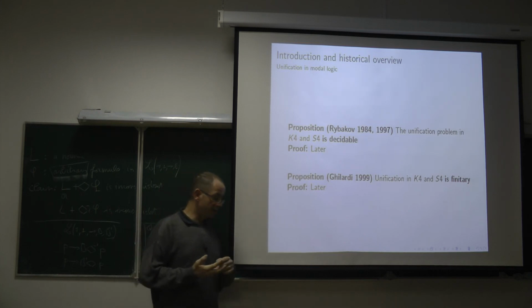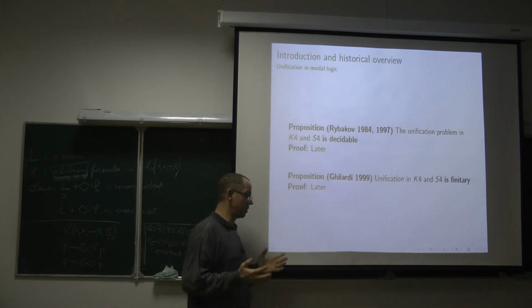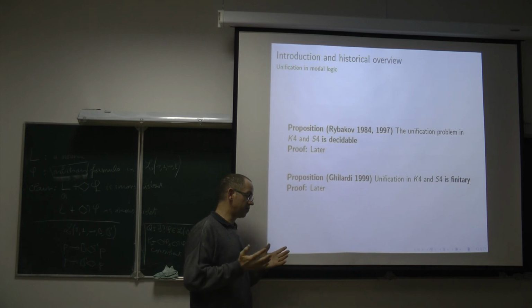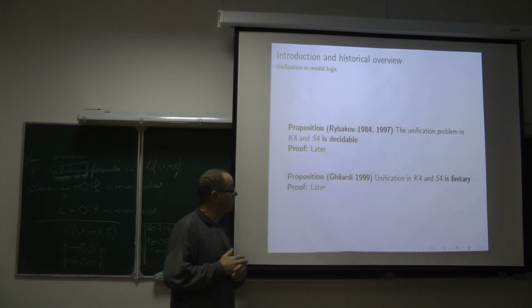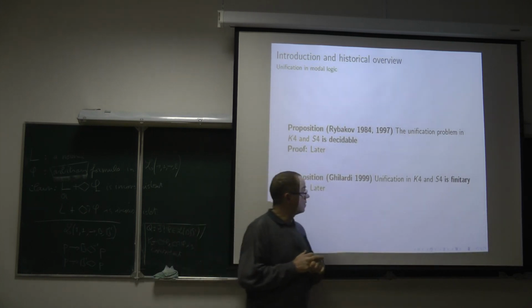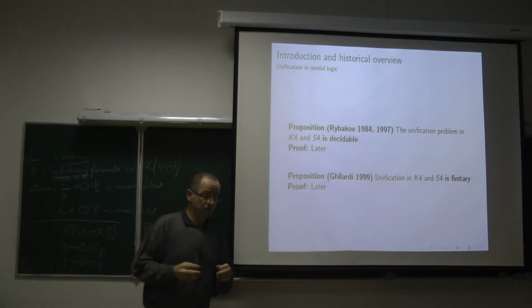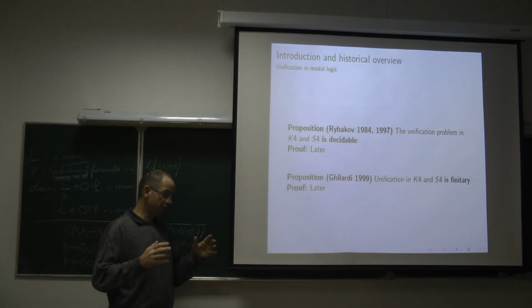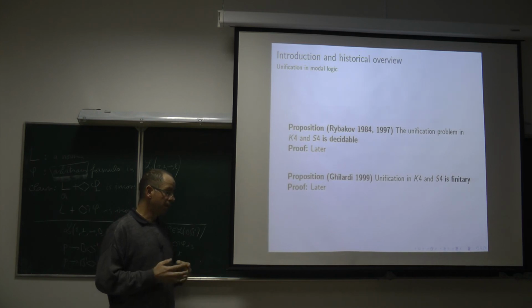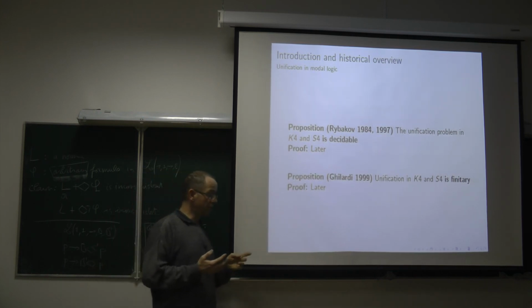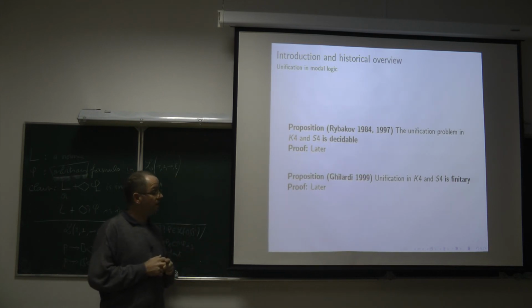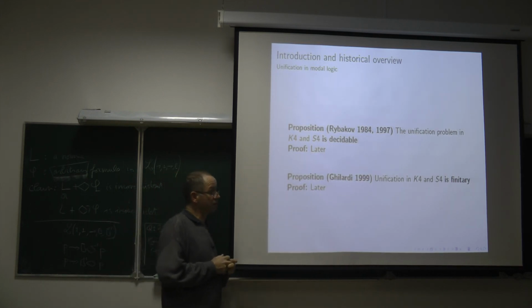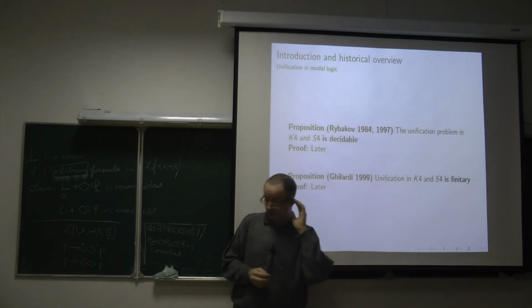But as I have said, what we want is also to characterize the set of unifiers of a given formula in a good way. In modal logic K4 and S4, it is not always possible, if a formula is unifiable, to find the most general unifier. But in all cases when a formula is unifiable, we know that it possesses a finite minimal complete set of unifiers, and this is the result of Ghilardi.